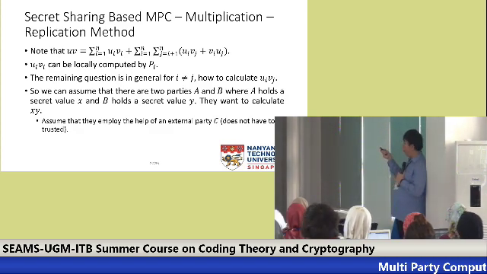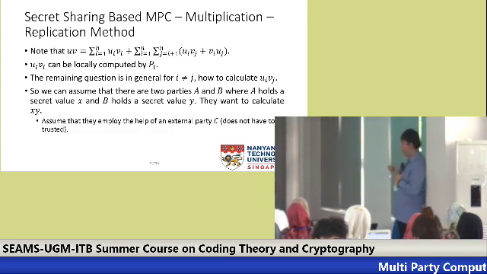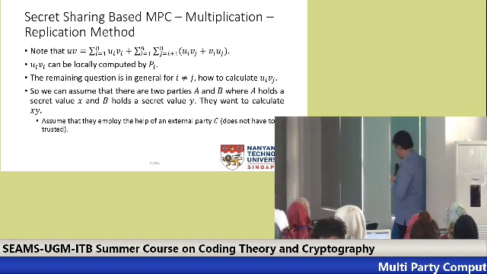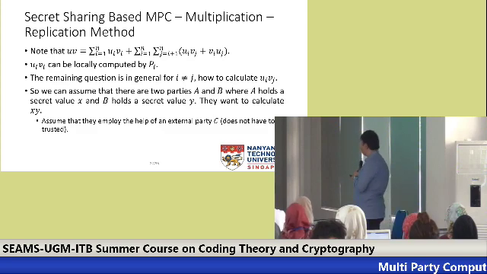Now, for the replication method, we assume they employ the help of an external party C that is not always online and is also not trusted. For this, A randomly chooses x1 and x2 and sets x3 to be x minus x1 minus x2.